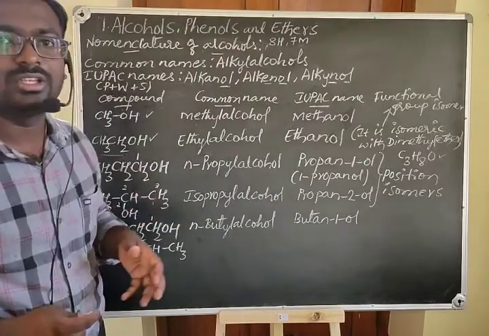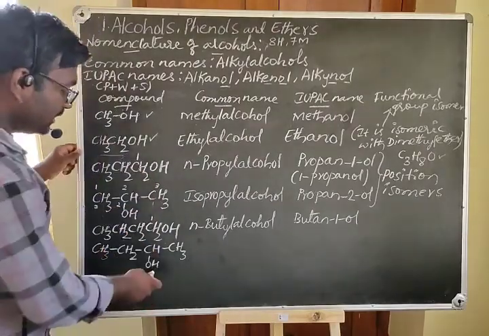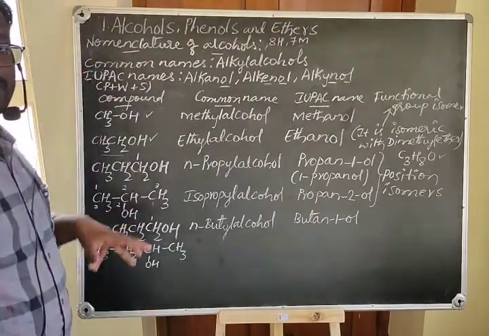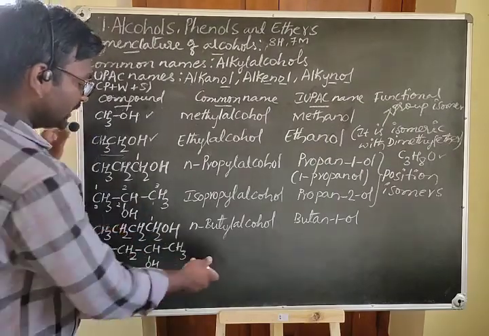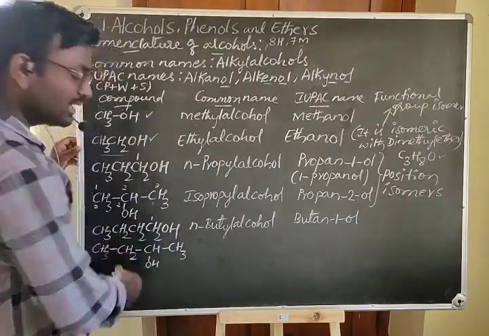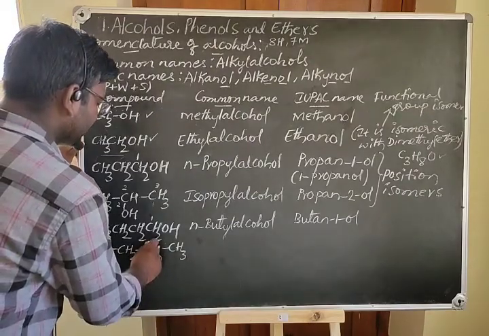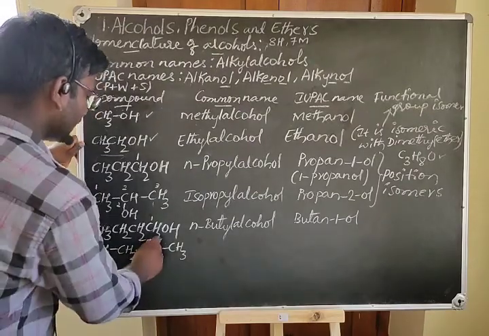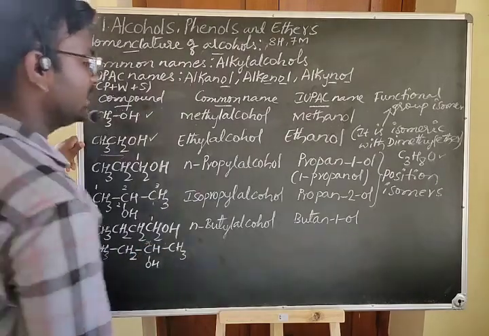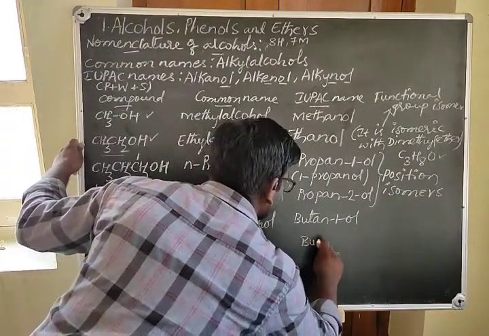We have to follow the lowest sum rule, means the position of the functional group must be the least. So it is better to go from right to left, therefore it is the second position. OH group is present on the second position. Now it is butan-2-ol,